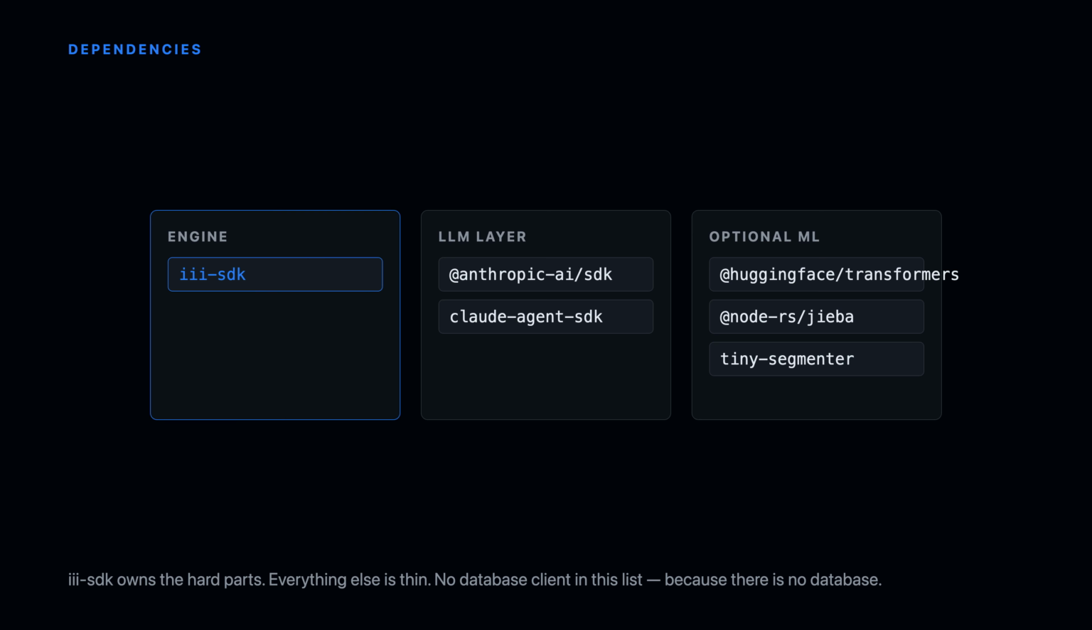Dependencies explain why api.ts carries so much weight. The engine is the iii SDK, 3 primitives, nothing more. No database client, no cache layer, no external queue, there's nothing to offload to. api.ts is fat because it has to be. It is the infrastructure. 0 external databases is not a marketing claim, it is a structural fact.